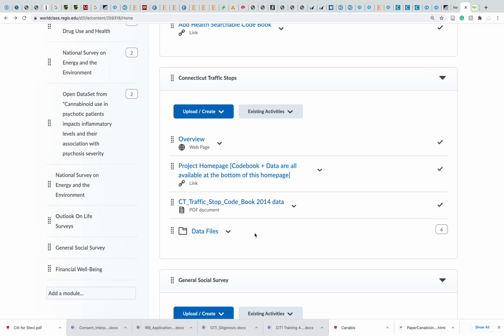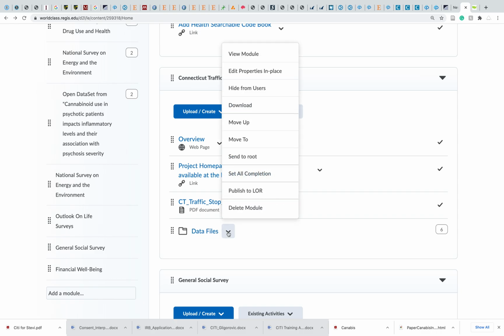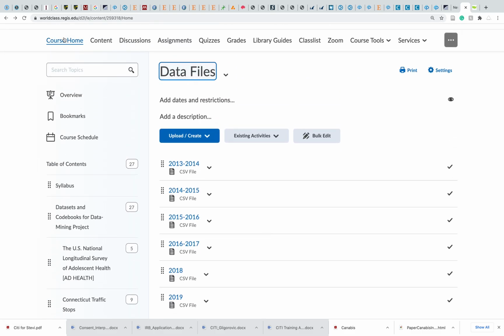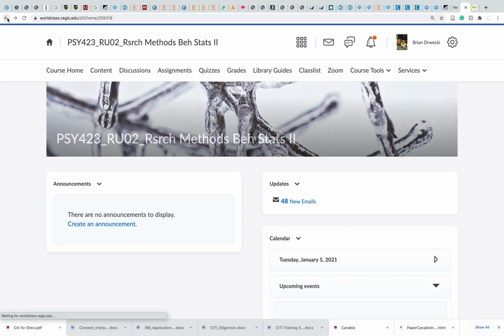Accessing the data, the codebook and the data is quite easy. I've downloaded the whole state data files for you. That is, over the course of the last, I think they have 6 years of data on there. I've downloaded all that data for you here in the data files section, right? You can see all the data there. I'm going to click back out of the data file section.